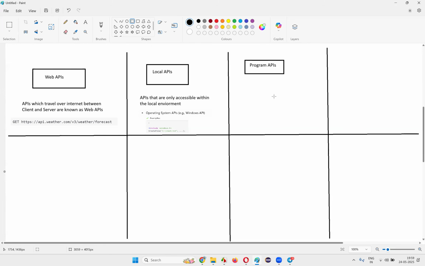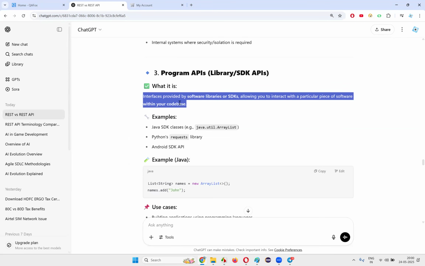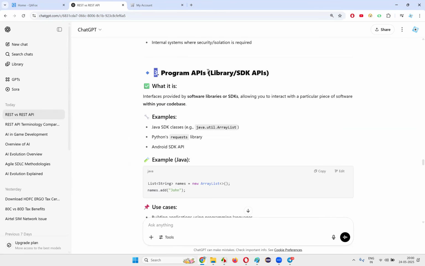Like they are library guys. Okay. So when you use a Java library or any third party library, the library will expose some predefined classes, interfaces, variables, and methods. Interfaces provided by software libraries, allowing you to interact with a particular piece of the software within your code base, are called program APIs.